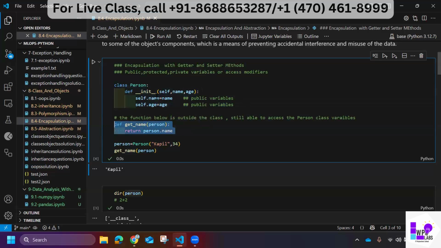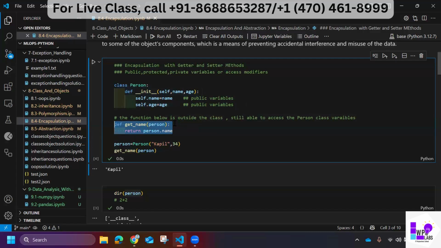Because this function is independent. Even this function is independent of this class. Although I'm using the object name here, I'm passing the object name, this function and this class are separate, right? If it had been indented like this, then I would say this belongs to this class. But because it is outside of the class, because of the tab, so in Python,